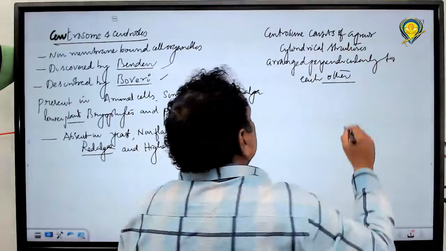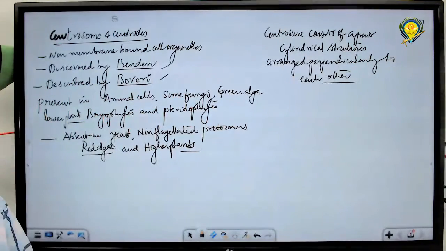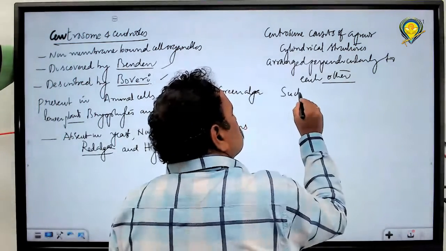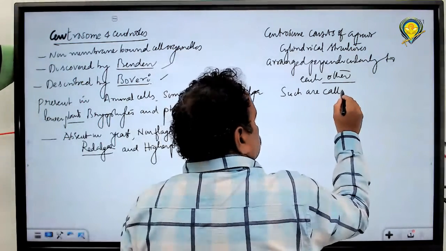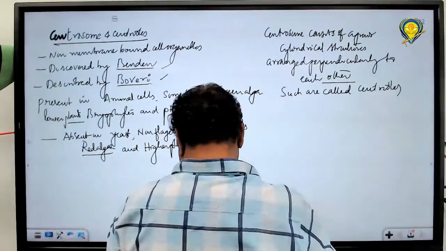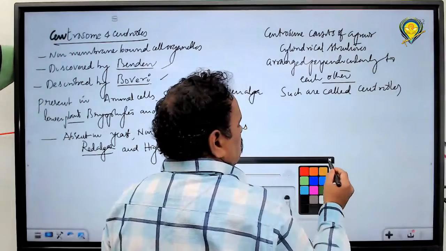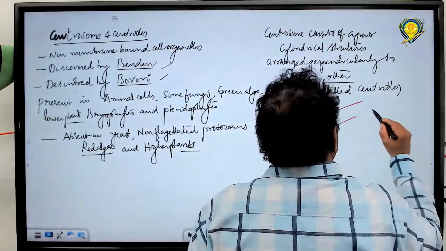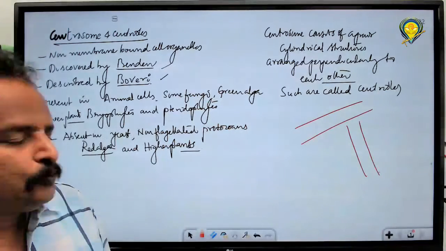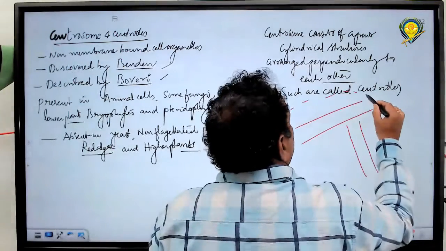Such structures are called centrioles. So this is a particular type of cylindrical structure, with another structure arranged perpendicularly to it, surrounded by pericentriolar mass.